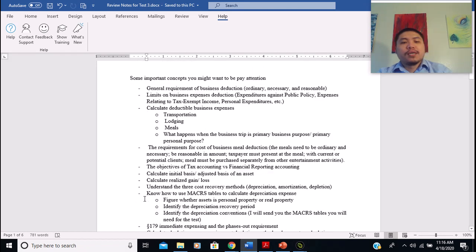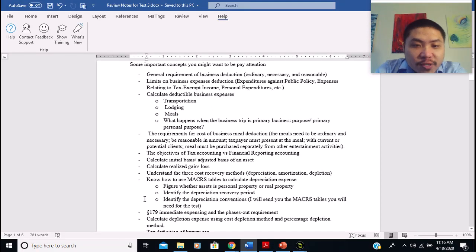All right. And the next item is the requirements for cost of business meals deductions. There are several requirements in order for the business meal to be deductible, right? The meals need to be ordinary and necessary. The cost has to be reasonable. The taxpayer must be present at the meal with current or potential clients.